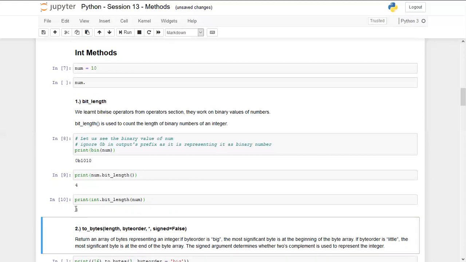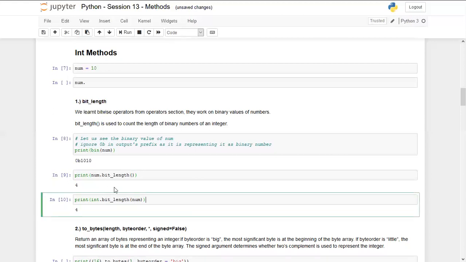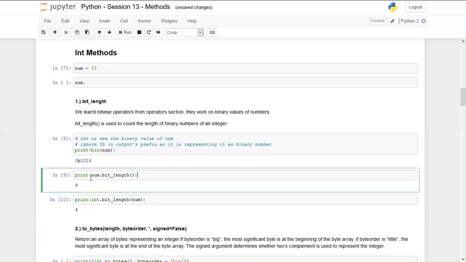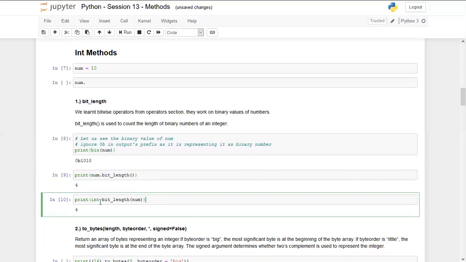By running, you are getting the same output. You can use any of the syntax. The upper one looks easier to me, so I think this would be much more helpful for you. But I wanted to show you that this also works if I am directly calling a method from that respective class.